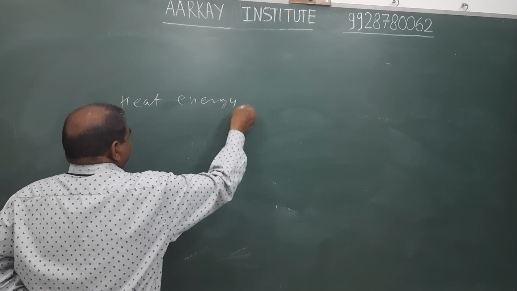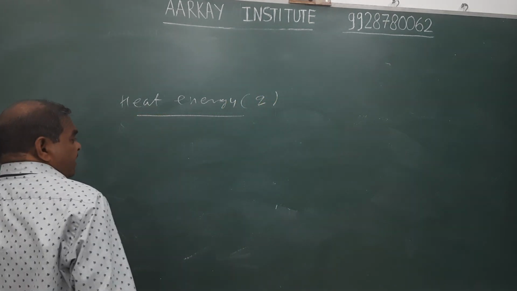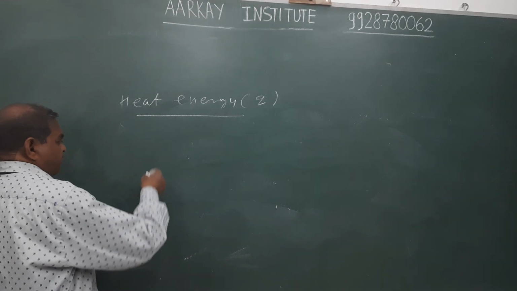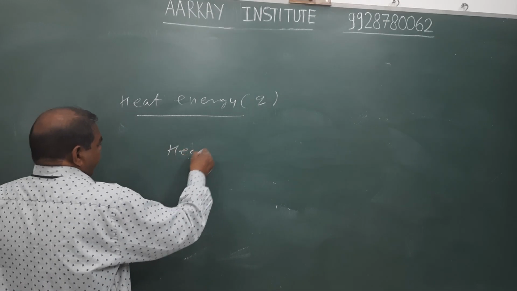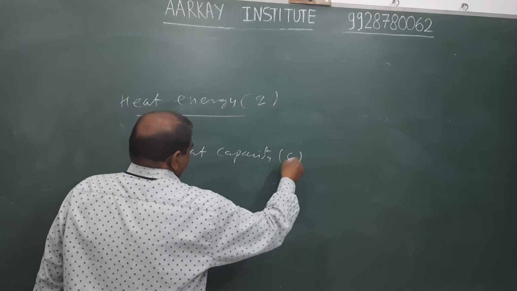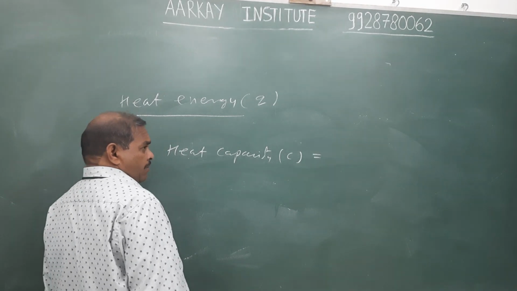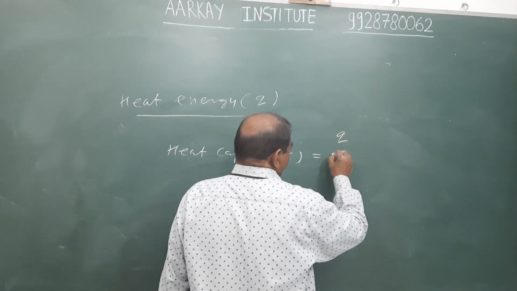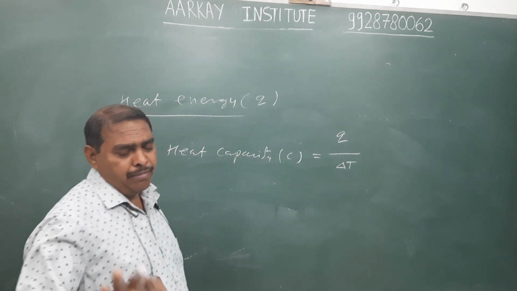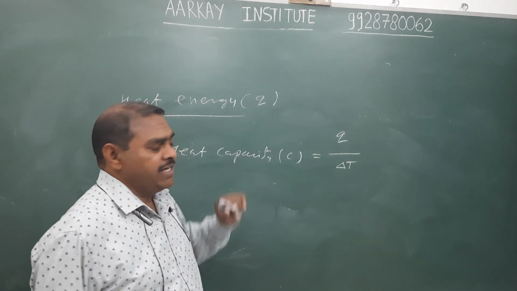Heat energy is also a path function, denoted by Q. Heat energy is expressed in terms of heat capacity, denoted by C. Heat capacity is the amount of heat required to raise the temperature of the system by 1 degree.